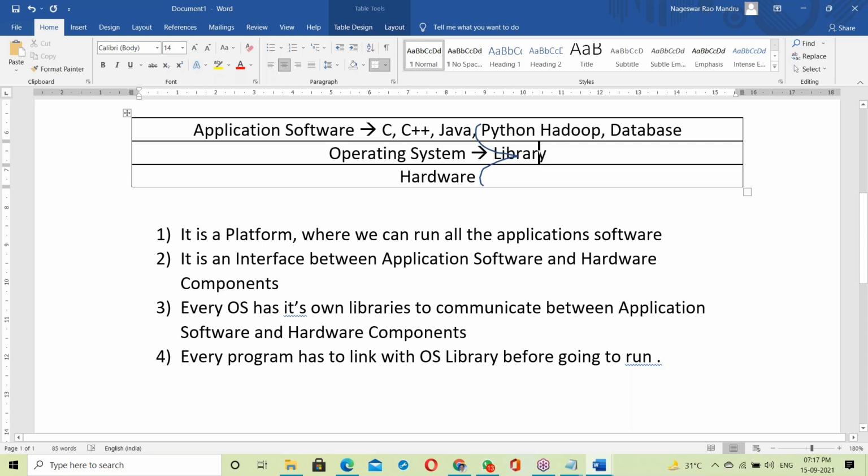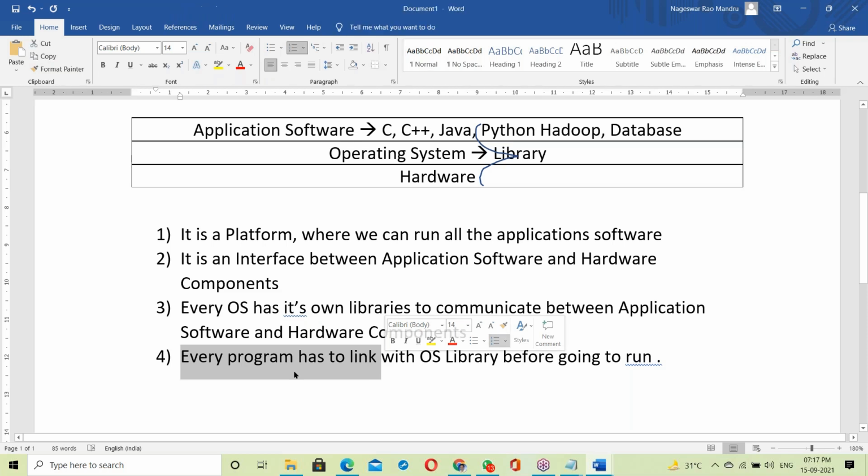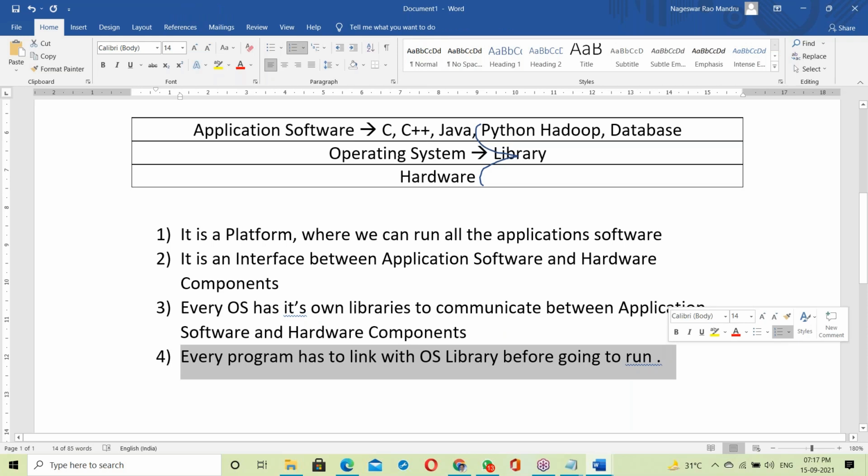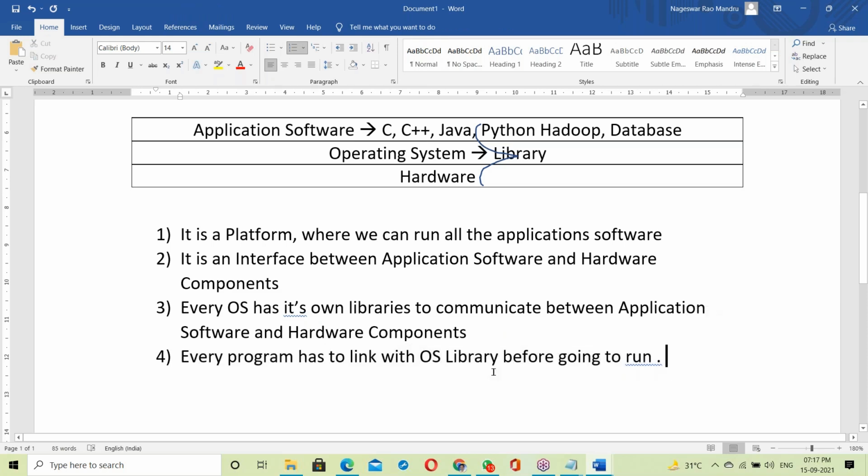Independent of platform. Java is independent of platform. That is the topic. See, every program has to link with the OS library before going to run. That linking may be static linking or dynamic linking.